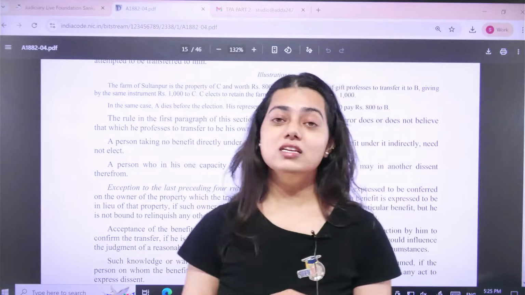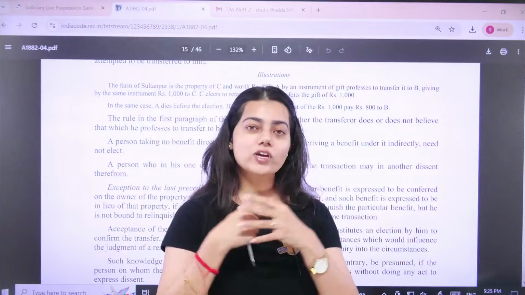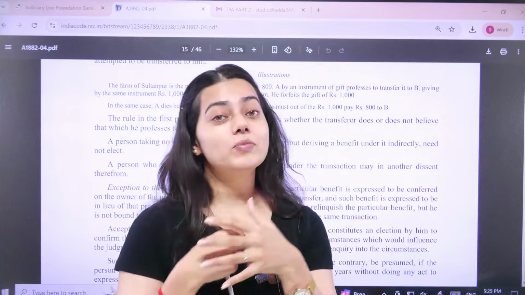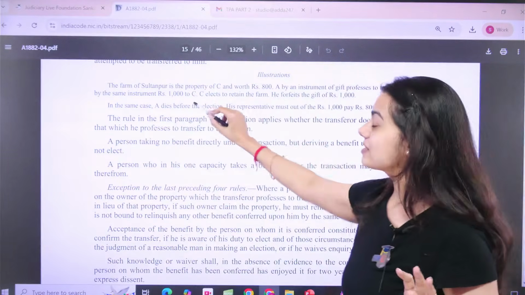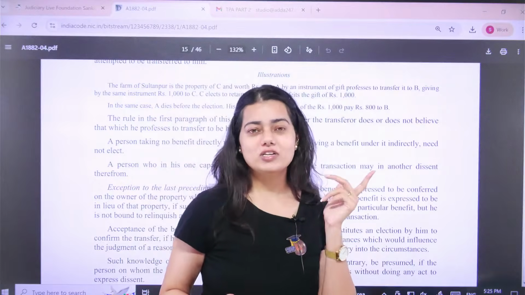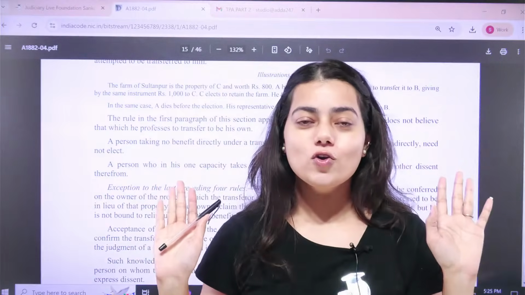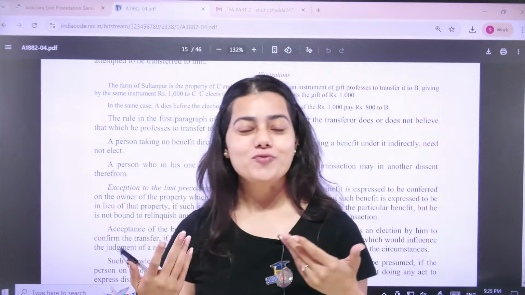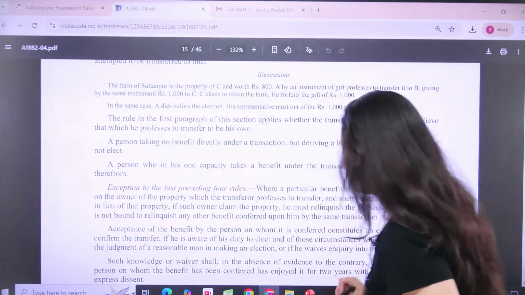Now C here says that I am very intelligent. I am not going to let go of my property. I want to keep my property also, and I want to keep the money also. Also, one point to be noted is that C is getting 200 extra rupees over the worth of his farm. So C is becoming very over smart, that I want to keep the money and I want to keep the property also. No loss, only profit, a lot of profit. So this thing cannot be done. This is a fraudulent activity.